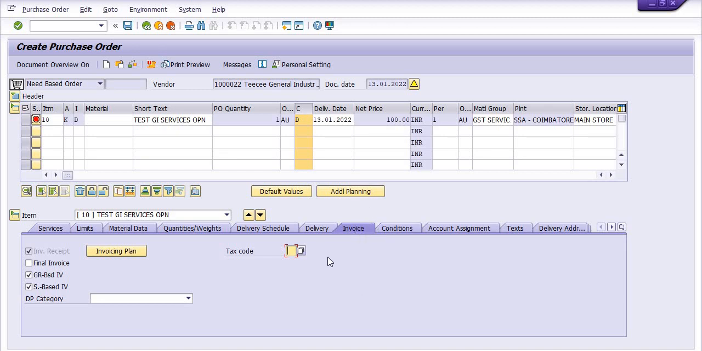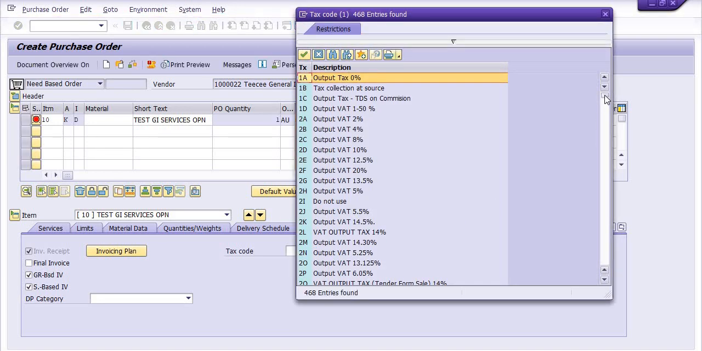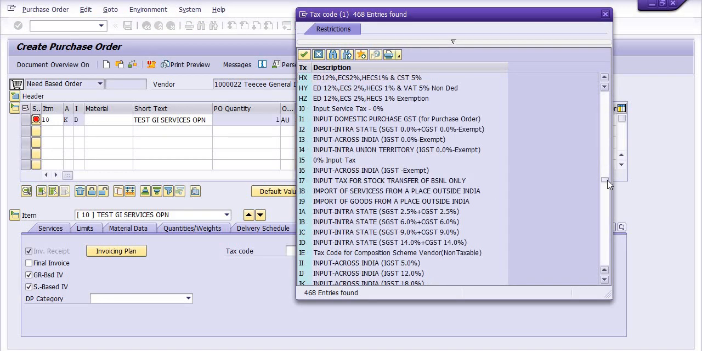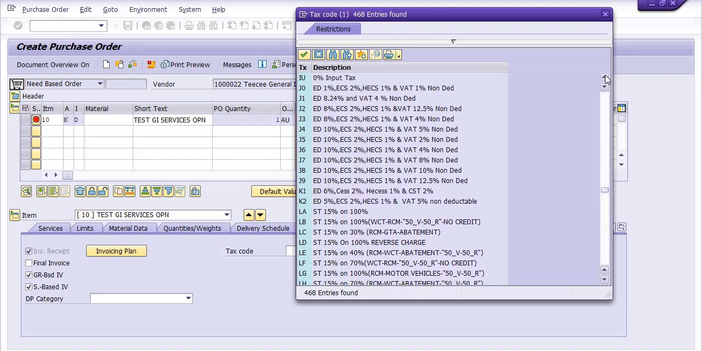Then comes the invoice tab. You need to choose the 18% IGST tax. Here you go in the drop down. I'm just going to explain why we are choosing this type of tax.